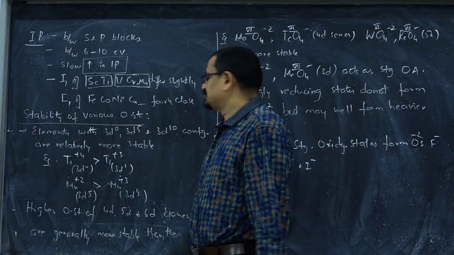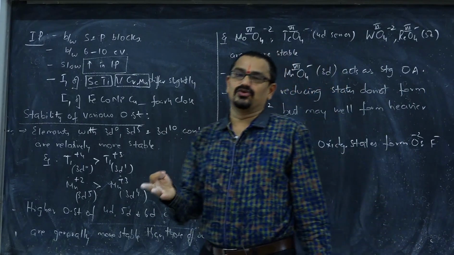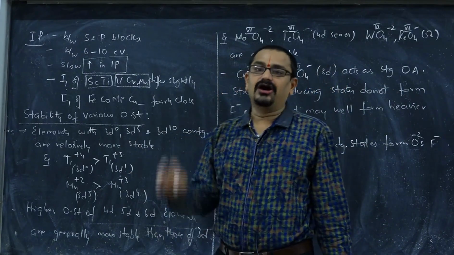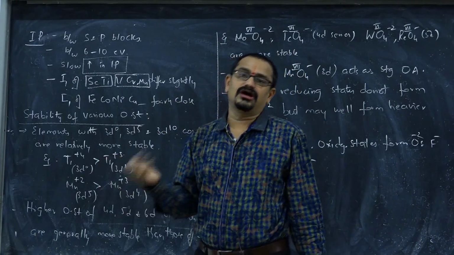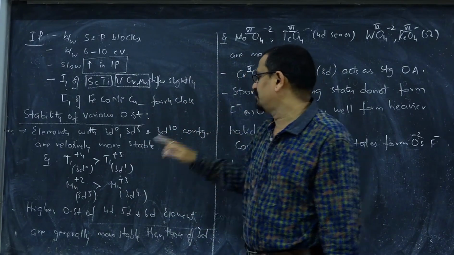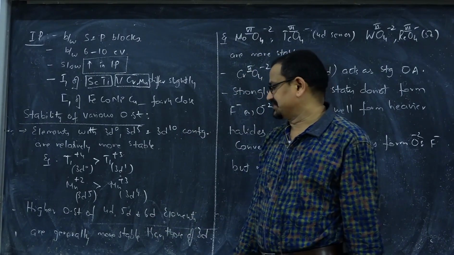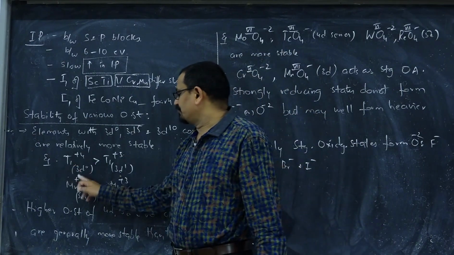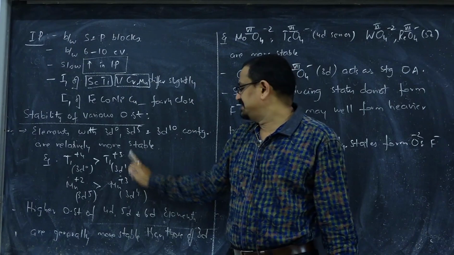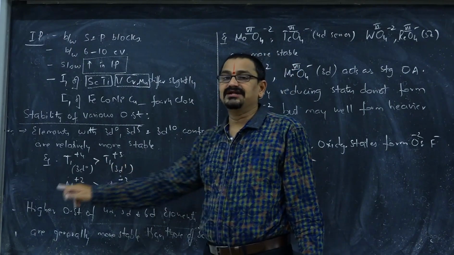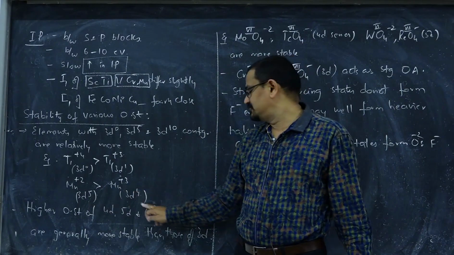And stability of various oxidation states. When it comes to this one, elements with 3d0, no electrons in d, or d5 or d10, that is d0, d half filled or d completely filled configurations, are fairly more stable than the other configurations. For example, titanium +4, whose configuration is 3d0, is more stable than titanium +3, whose configuration is 3d1. Similarly, Mn +2, 3d5 configuration, is more stable than Mn +3, whose configuration is 3d4.